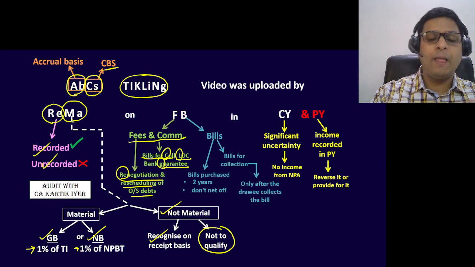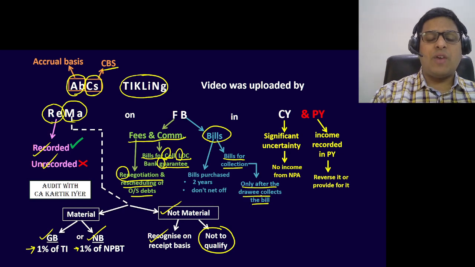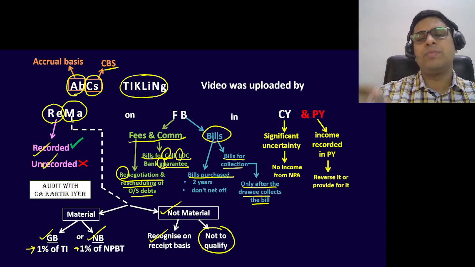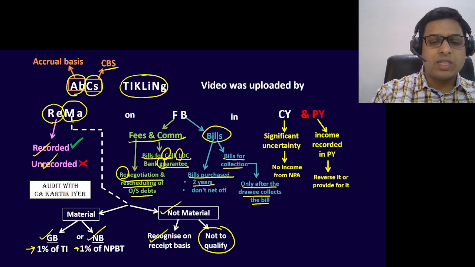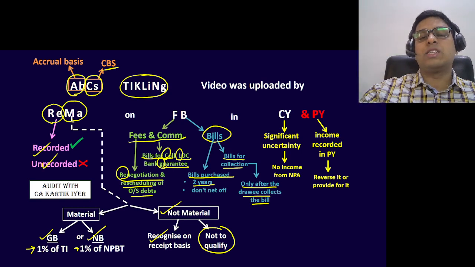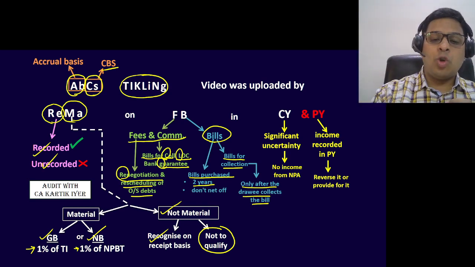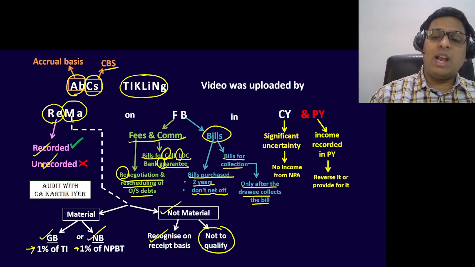Next, for bills for collection, the bank should collect the fees only after the drawee collects the bill. And finally, if the bills are purchased and discounted, the discounting charges should be apportioned between the two years if the year end is coming in the middle, and the discount charges earned and the discount charges spent should not be netted off. Should not be netted off. I hope you remember this. Finally, last point, very very simple.